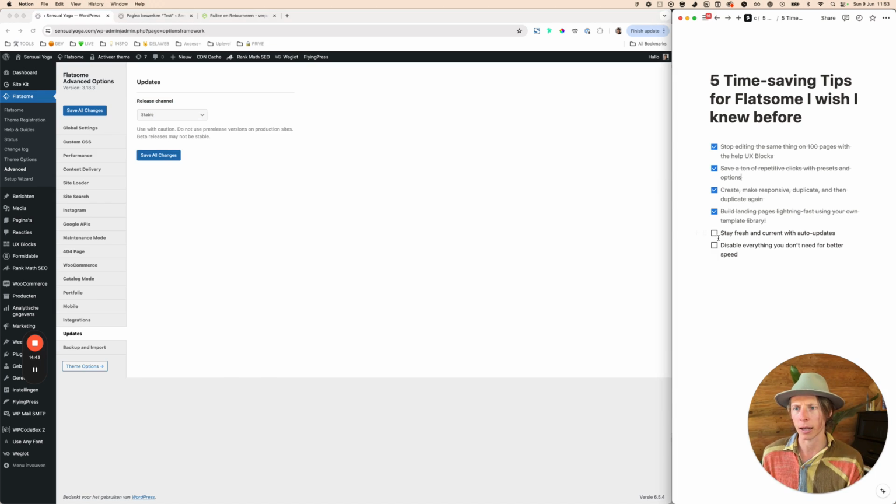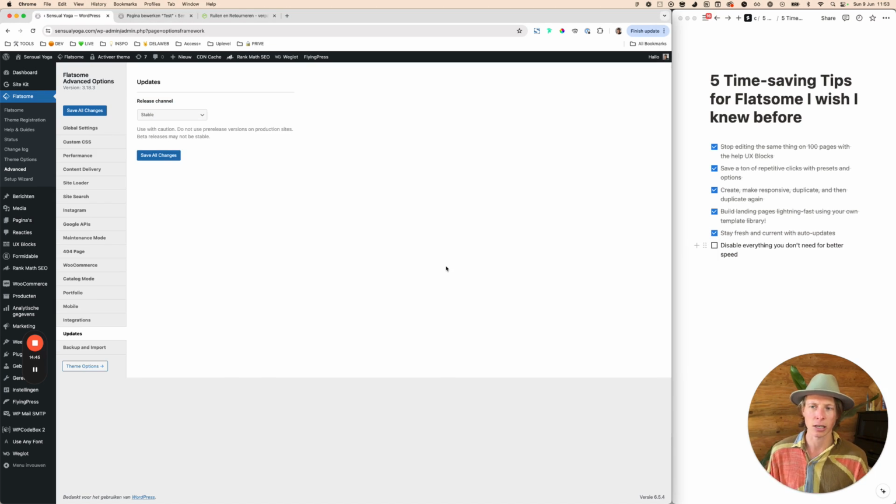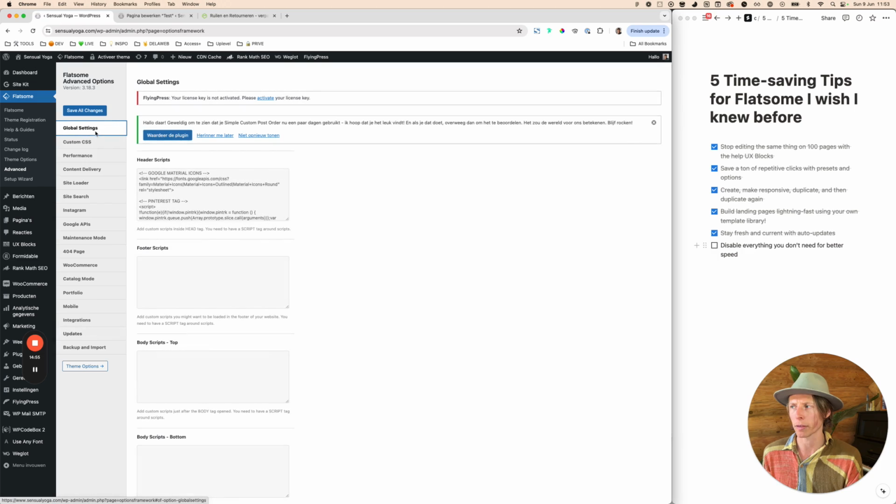All right, last but not least, I just wanted to give this as a bonus. It's not really in terms of optimizing your speed performance in building, but you can optimize a lot of speed by going through the Flatsome Advanced section. And I will go through them very quickly because you can disable a lot of stuff that you don't need anyway. Well, I'm not using it.